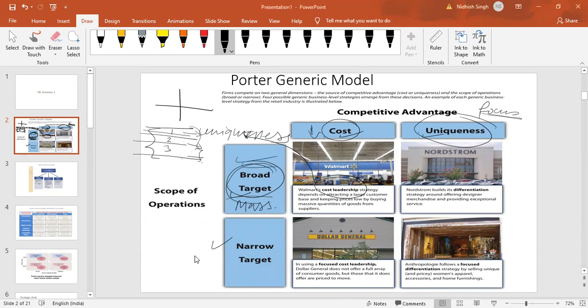So we are done with the broad target. Now narrow target. Under this, we have to look at low cost and cheap services or product. So here we have cost focused leadership. Dollar General does not offer a full array of consumer goods, but those that it does offer are priced to move. So who are they for? Price and cost sensitive customer. That's the first requirement.